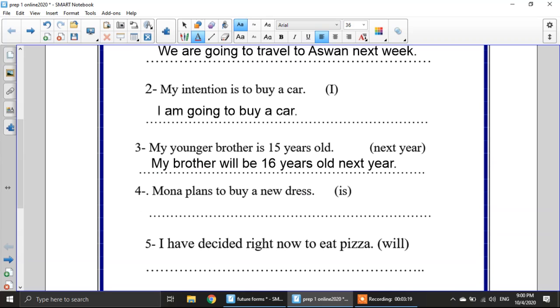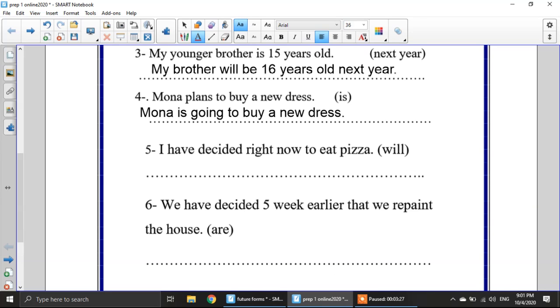The next one, Mona plans to buy a new dress. We have here the word plan, so here I am going to use going to. So this one would be, Mona is going to buy a new dress. Mona is going to buy because I have a plan.